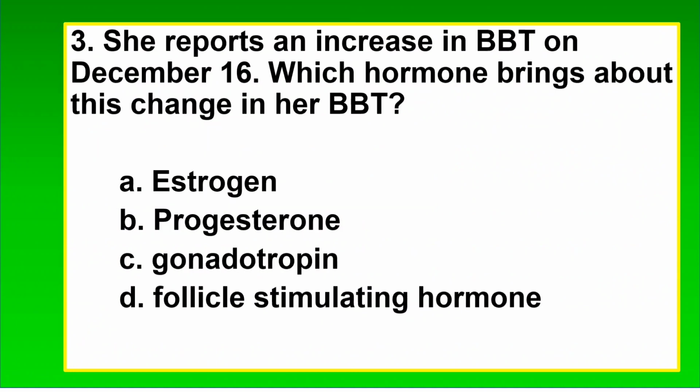3. She reports an increase in BBT on December 16. Which hormone brings about this change in her BBT? A. Estrogen. B. Progesterone. C. Gonadotropin. D. Follicle-stimulating hormone. The correct answer is B. Progesterone, which is also considered the hormone of pregnancy. Estrogen is considered the hormone of women and is responsible for the development of female secondary sex characteristics.